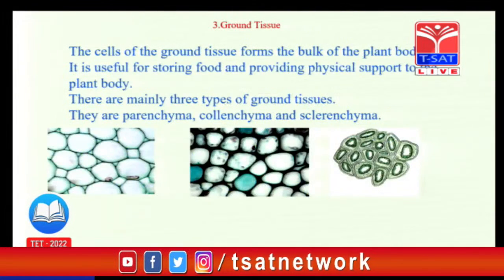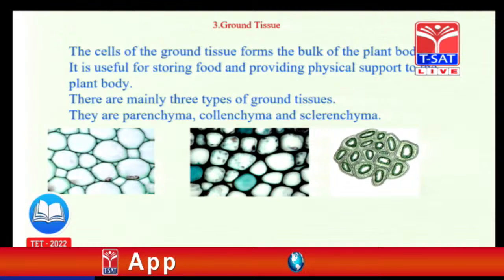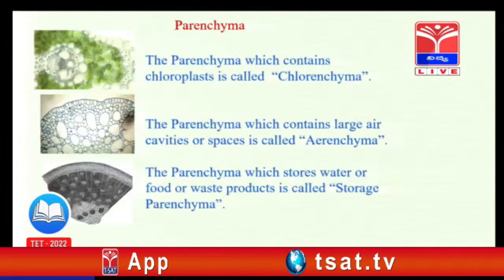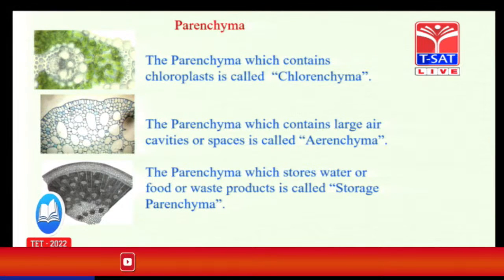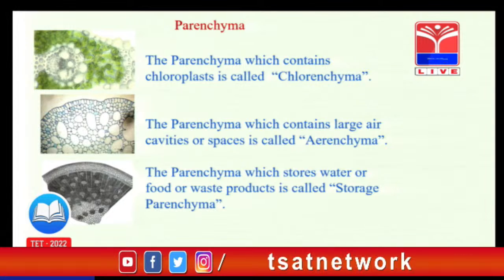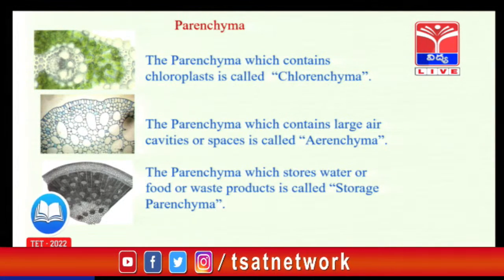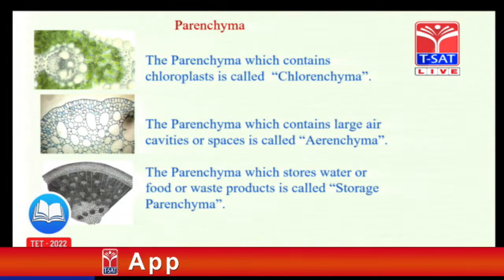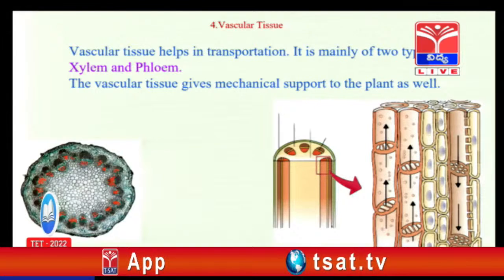This is the dermal tissue, having covers throughout the plant body like our skin, in which stomata are present. This is the ground tissue. 3 types of tissue are there: parenchyma, collenchyma, and sclerenchyma. Of course, these are the types of parenchyma. Parenchyma having green chloroplasts is called chlorenchyma. Parenchyma having air spaces is called aerenchyma. Parenchyma which stores the food material is storage tissue.